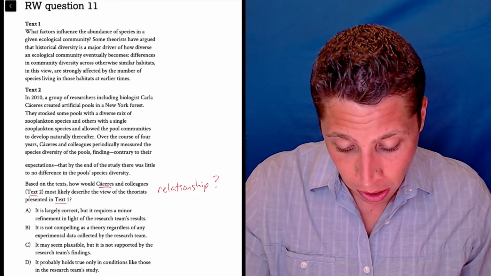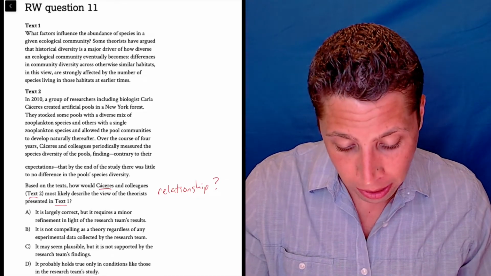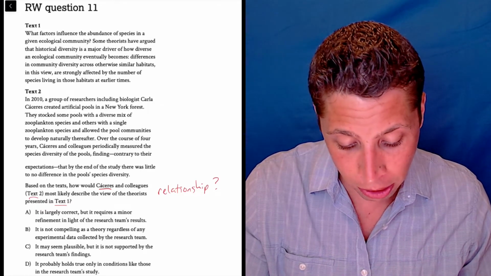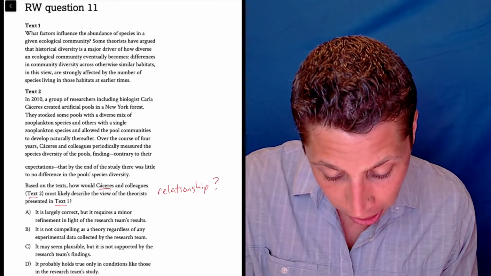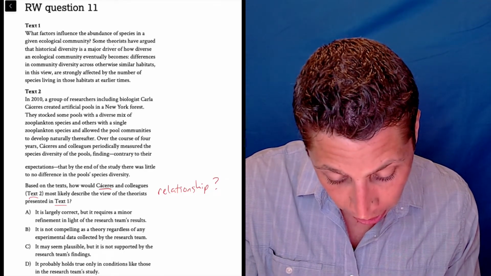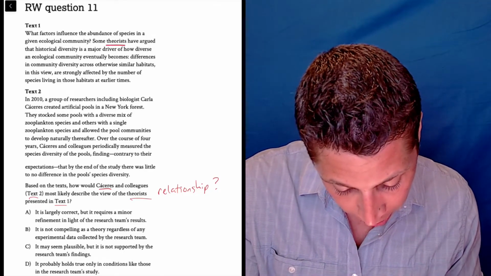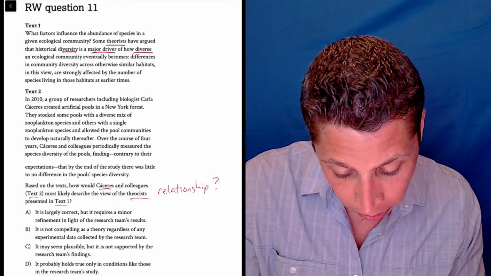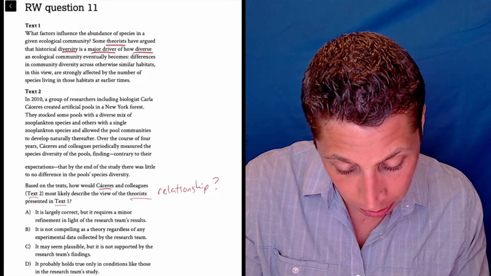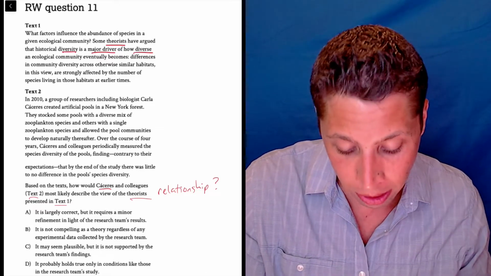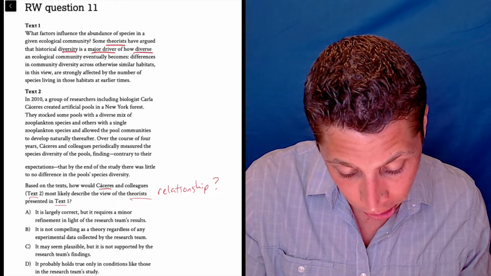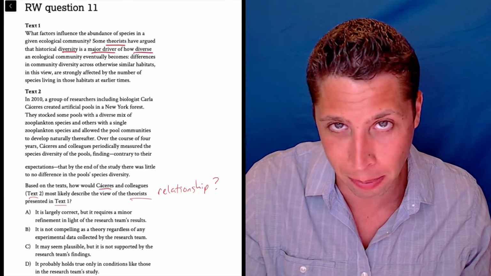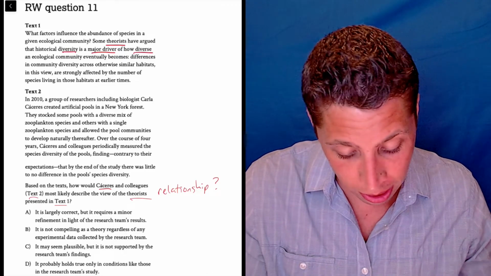Text 1. What factors influence the abundance of species in a given ecological community? Some theorists have argued that historical diversity is a major driver of how diverse an ecological community eventually becomes. So, okay, the theorist, that's from the question, right? The theorists. Diversity is a driver of how diverse an ecological community eventually becomes. Okay, differences in community diversity across otherwise similar habitats in this view are strongly affected by the number of species living in those habitats at earlier times. Okay, so diversity, major driver.